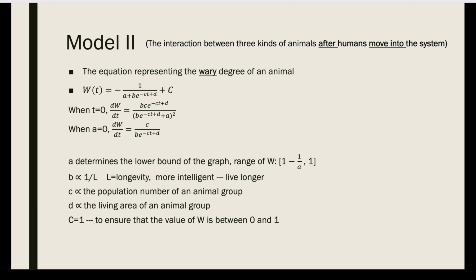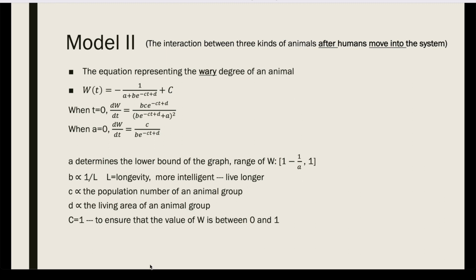In the equation, B represents a parameter that is proportional to 1 over L, with L being the longevity of the animal. We assume that animals who have longer lives are more intelligent, so they will respond quicker to the human influence.